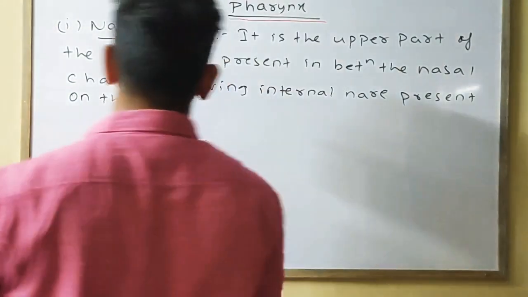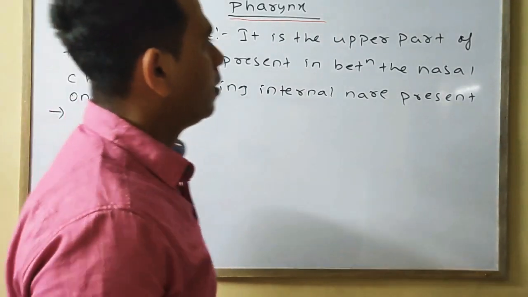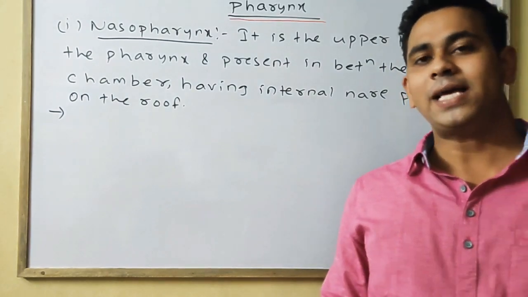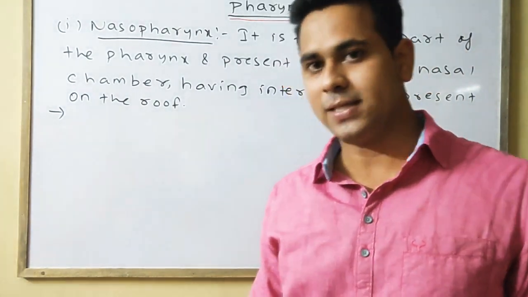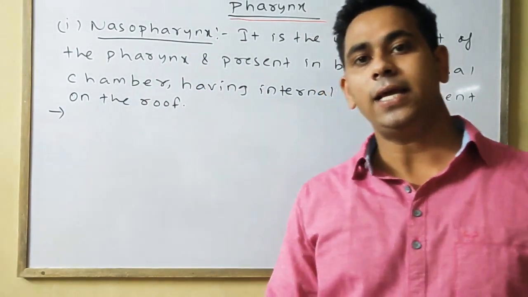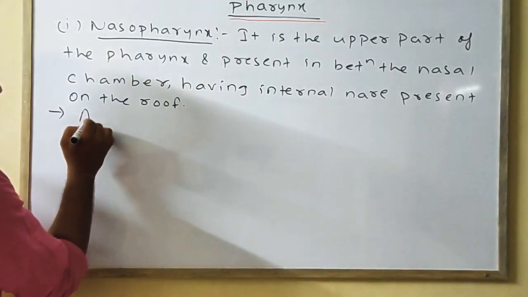Second point, a pair of oval eustachian tube is present in the nasopharynx, which leads directly to the middle ear.